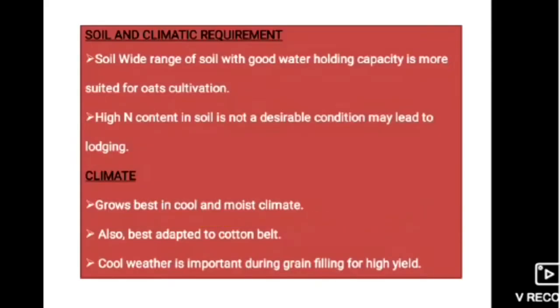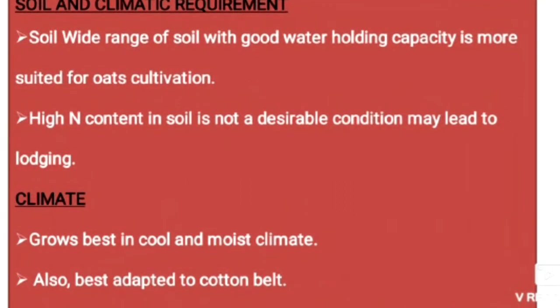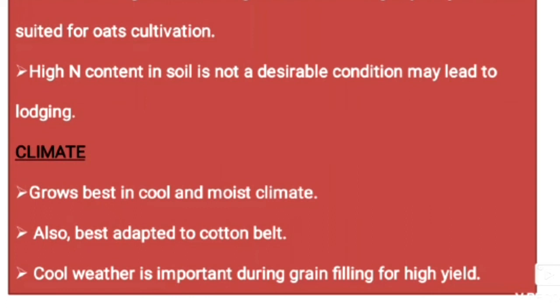Now moving to soil and climatic requirements. A wide range of soil with good water holding capacity is more suited for oat cultivation. High nitrogen content in soil is not a desirable condition, as it may lead to lodging. Okay, we have to check that. As for climate, cool weather is important during grain filling for high yield. It grows best in cool and moist climate, and is also well adapted to the cotton belt.